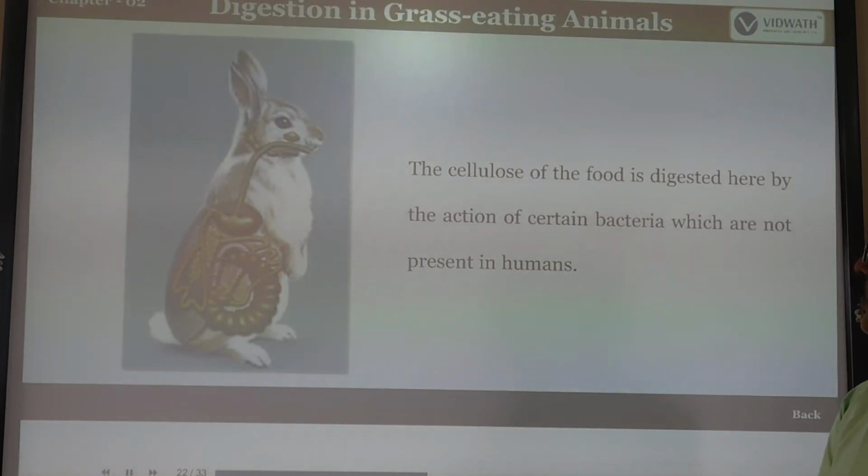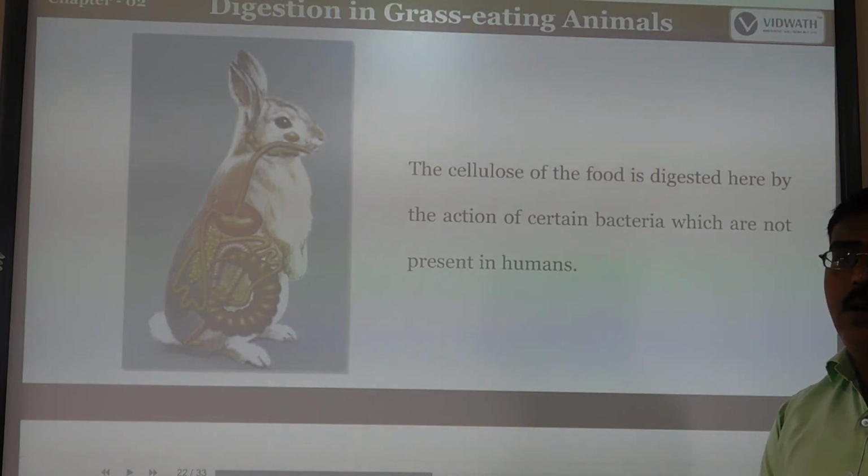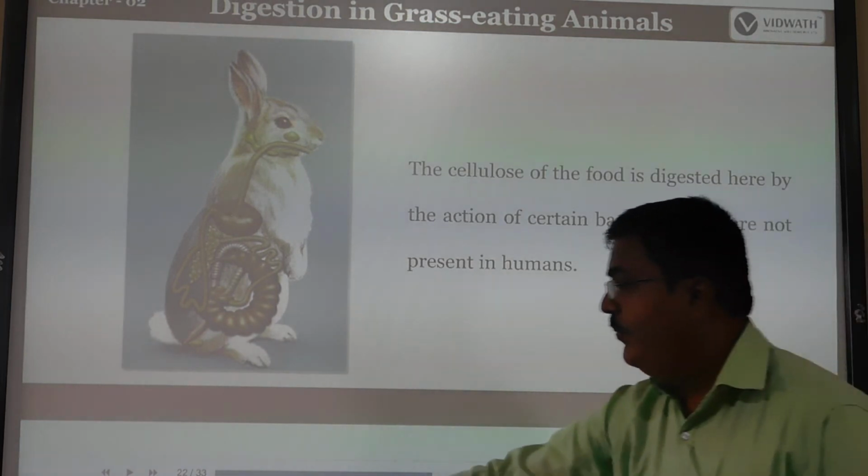The cellulose of the food is digested here by the action of certain bacteria, which are not present in humans. We have some acid in our body which is secreted, especially hydrochloric acid, and some enzymes are present. But in the case of the rabbit or other animals, they do not have any such acid. They take the help of bacteria, which helps the easy digestion of the food.